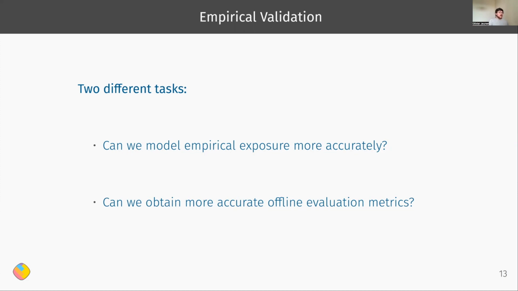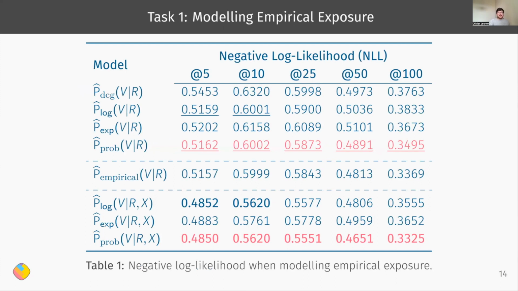Okay, so the first thing to do is to see whether the models actually represent empirical data better. And so for this, we use the negative log likelihood. I don't think that this is the most interesting slide that we have, but we can really see that for both the non-contextual and the contextual use cases, the newly proposed method that we have is really able to come up with the most accurate estimates, which is promising.